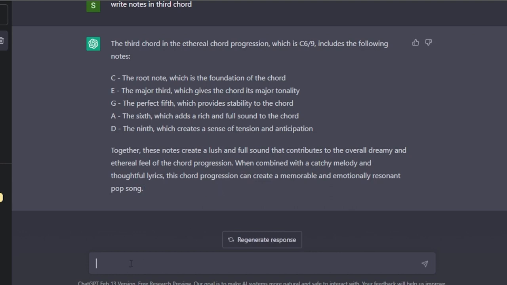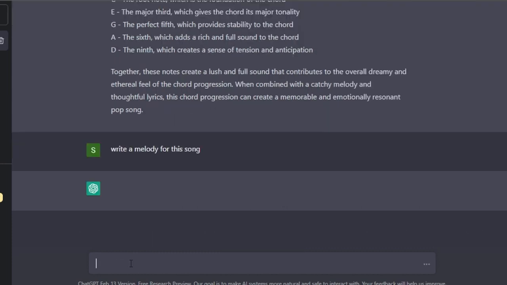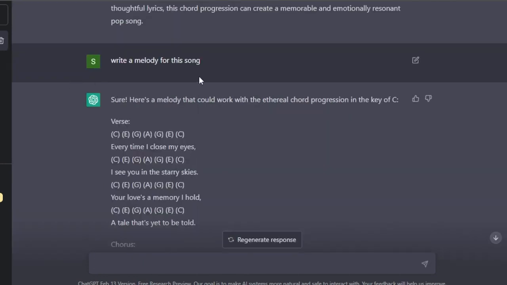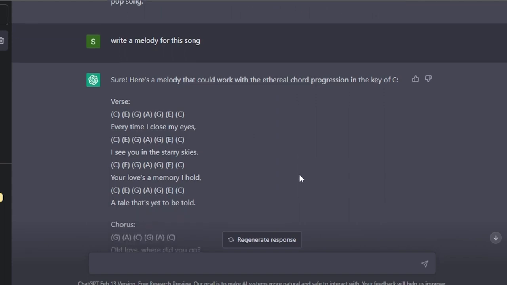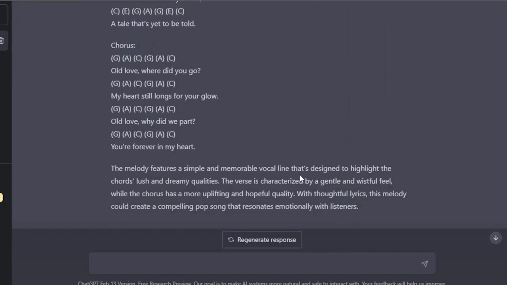Now I can ask it to write a melody for me. So I'm going to ask it to write a melody for this song. And it will literally create a melody for me. You can see, so here we have the melody for this song. Again, it's giving me each note. We have C, E, G, A, G, E, C, and then we have the lyrics here. It's giving me the chorus and the verses again and the whole melody for the song. You can see right here, the melody features a simple and memorable vocal line. The design highlights the chord's lush and dreamy quality. So now it explains as well. This is how you can write a melody using ChatGPT.